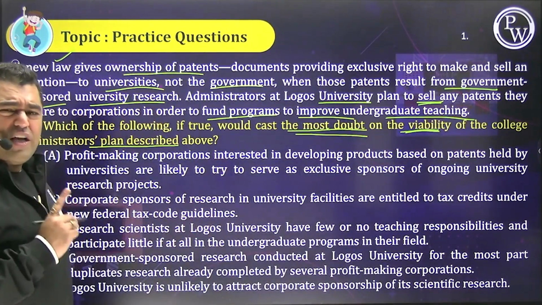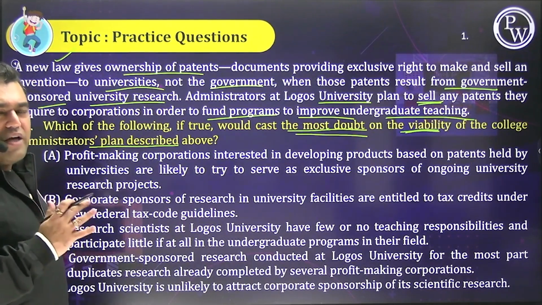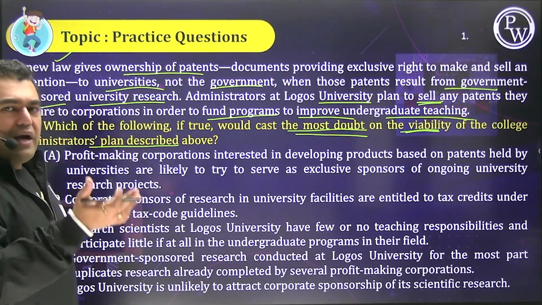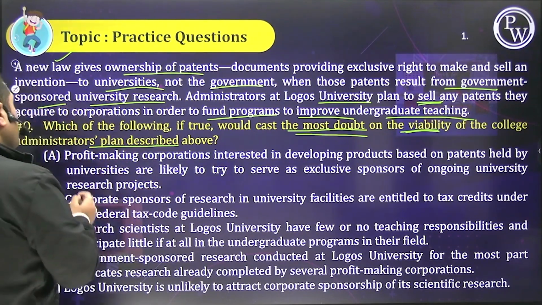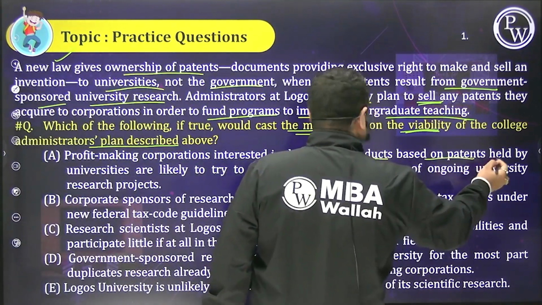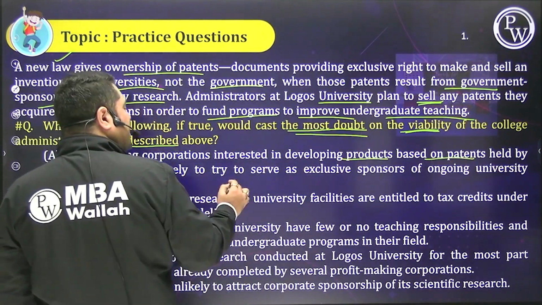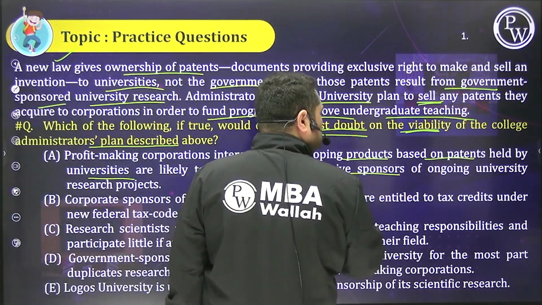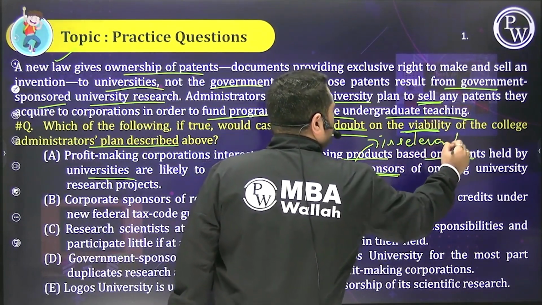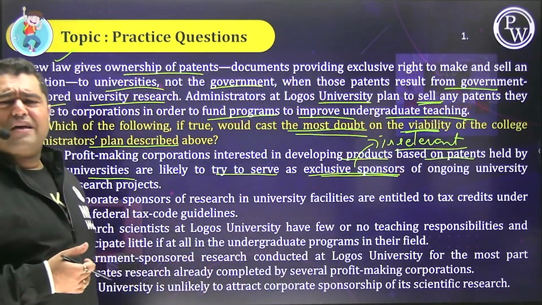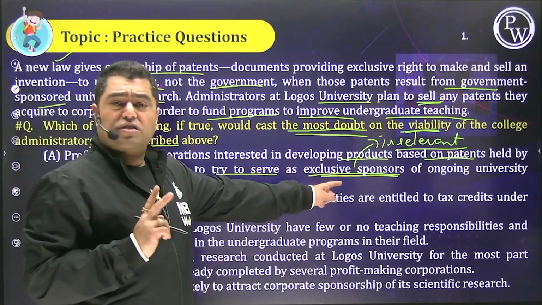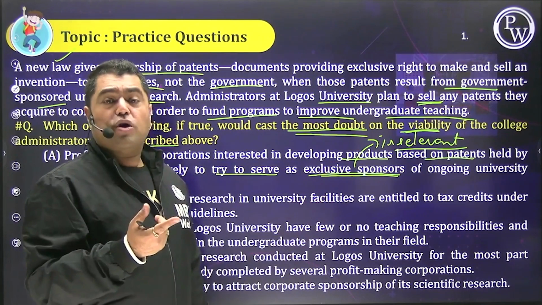Matlab, what is the logical fallacy here? So people, it has to do something with corporate universities selling their patent and government funded research. So aa jao. A: Profit making corporations interested in developing products based on patents held by universities are likely to try to serve as exclusive sponsors. People, this is irrelevant. How is this going to cast a doubt on the viability? क्या फर्क पड़ता है? And we are not talking of corporate sponsorships, exclusive sponsors. We are talking of selling it to the corporates. उसके बारे में बात करो.